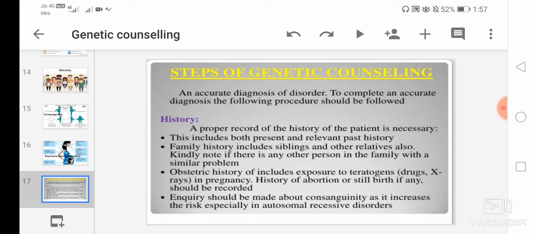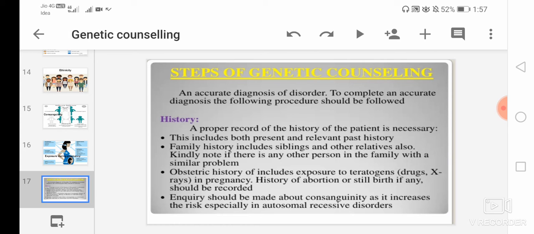A proper record of the history of the patient is necessary. So here history taking is very necessary. This includes both present and relevant past history, and family history, which includes siblings and other relatives also. And kindly note if there is any other person in the family with a similar problem.